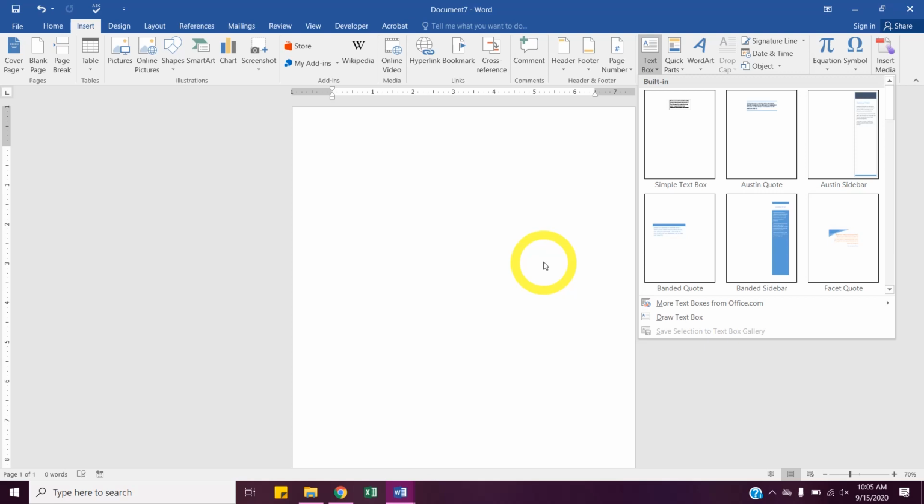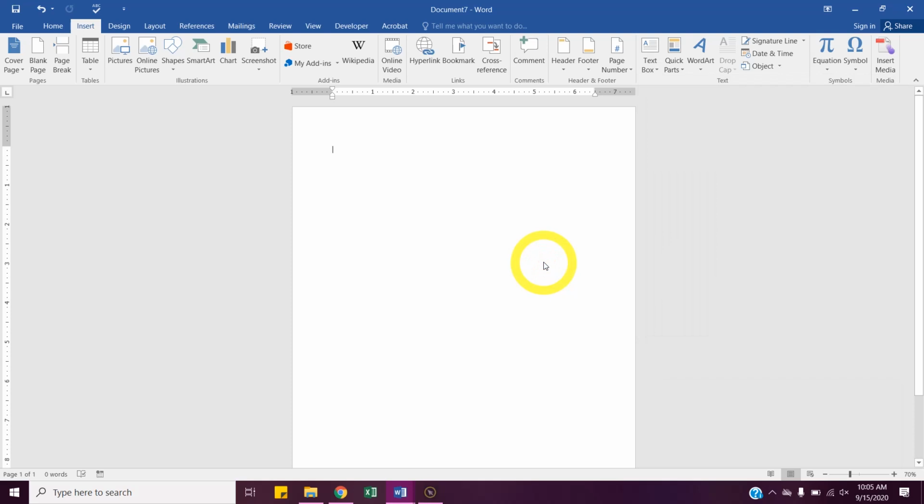The last one is special characters. So on the insert tab at the far right, we see symbol. And click that and you'll see some options there. So I have like smiley face, some other random ones. What's the C with the circle? Copyright. Then we have like the trademark logo there. Then there's a little R for registered.